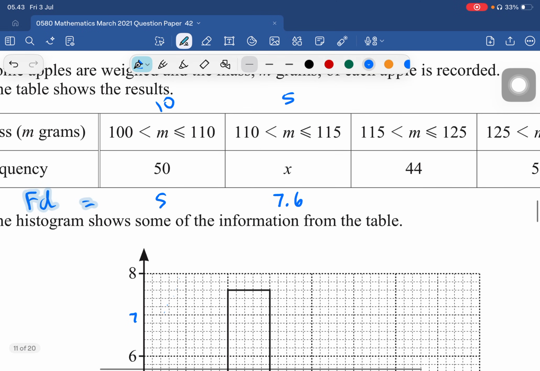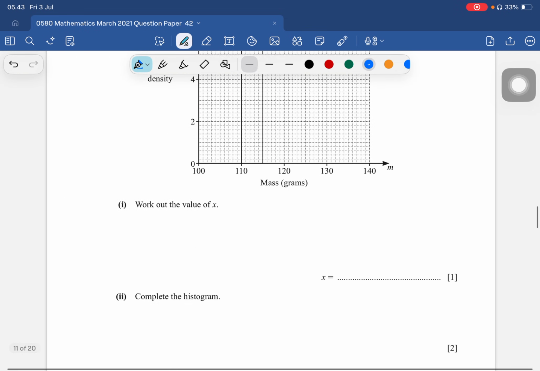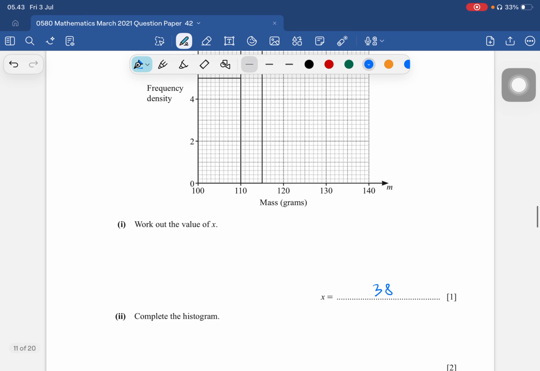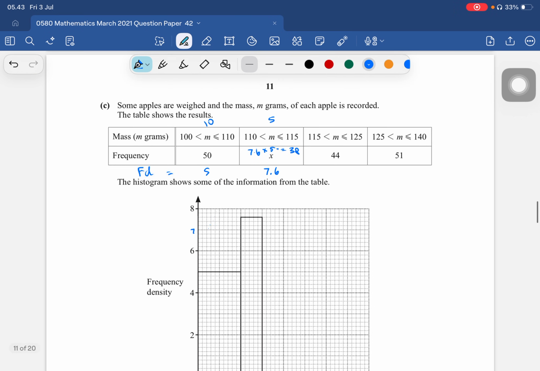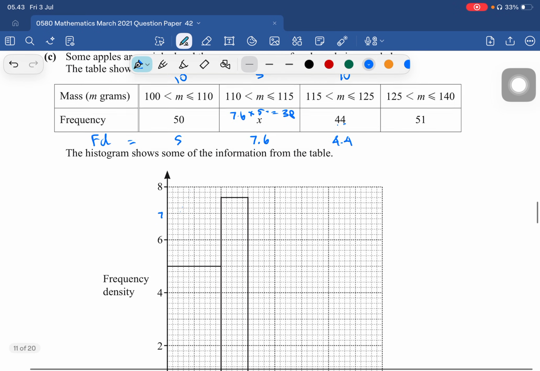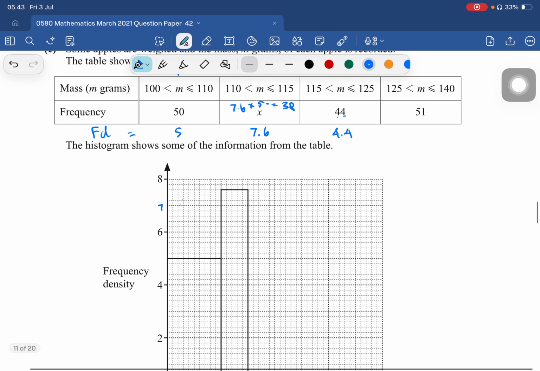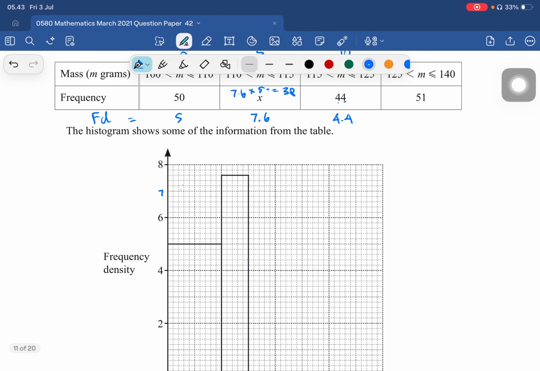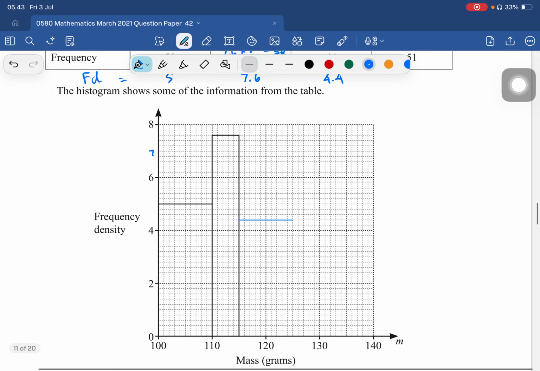So to get the frequency, we take 7.6 and multiply it by 5. So 7.6 multiplied by 5, we got 38, the frequency. Okay, complete the histogram. Here the class width is 10, so the frequency density is 44 divided by 10, which is 4.4. So from 115 to 125 is 4.4. So here it is completed.